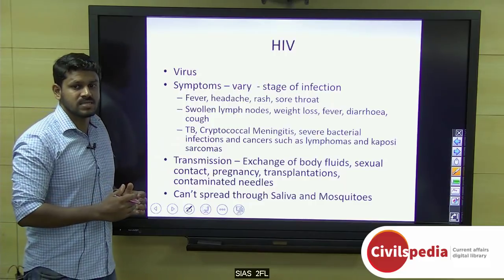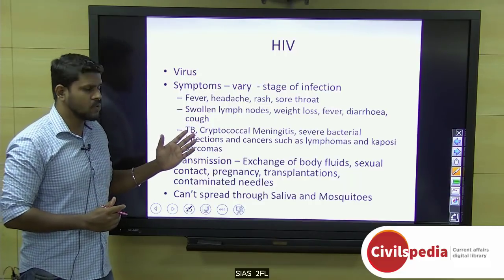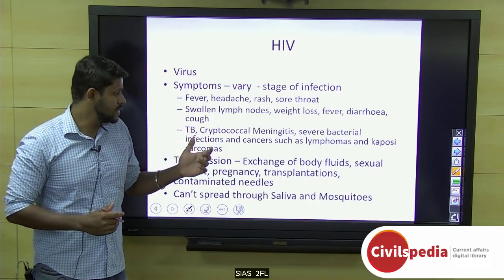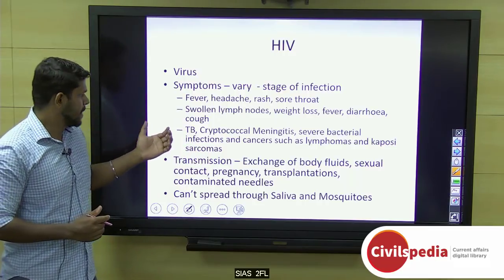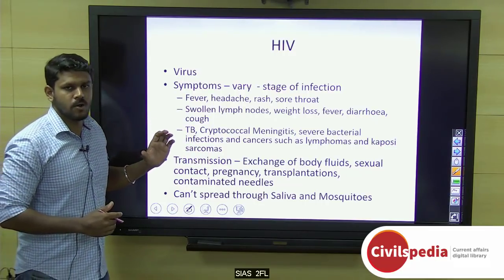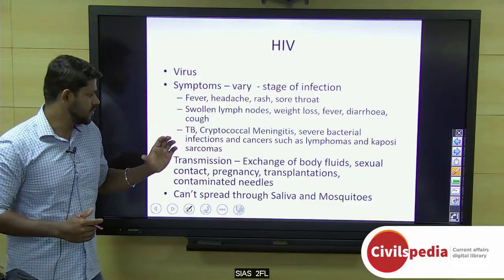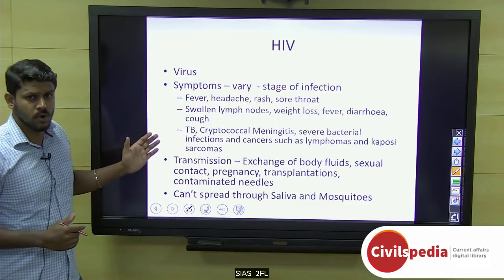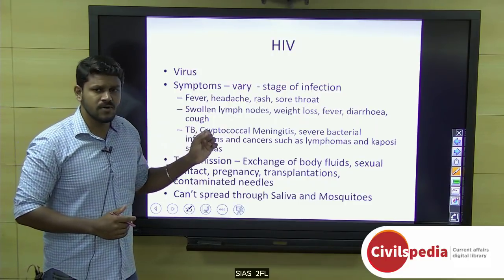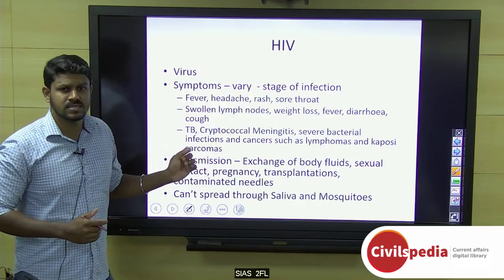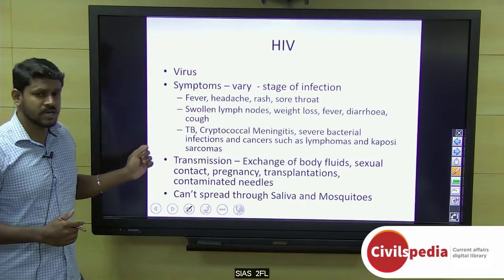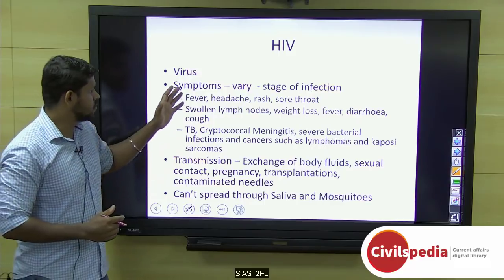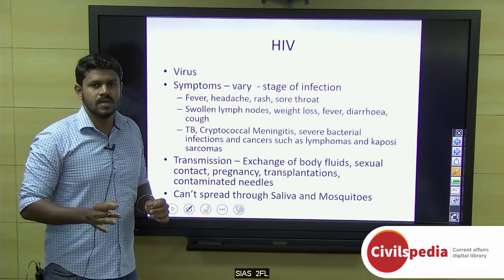And in the advanced stage, swollen lymph nodes, weight loss, fever, diarrhea, and cough could be seen. Some of the very severe medical complications that could arise because of the HIV virus are tuberculosis, cryptococcal meningitis, severe bacterial infections, and cancers such as lymphoma and Kaposi sarcomas. These are cancers.